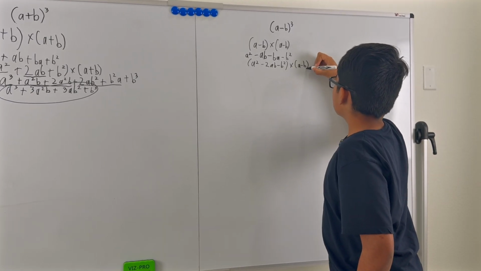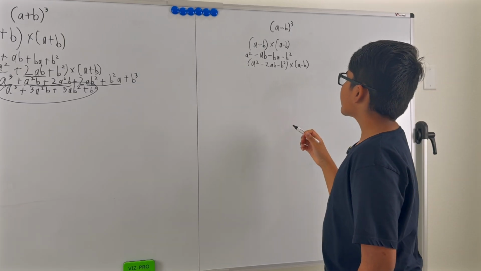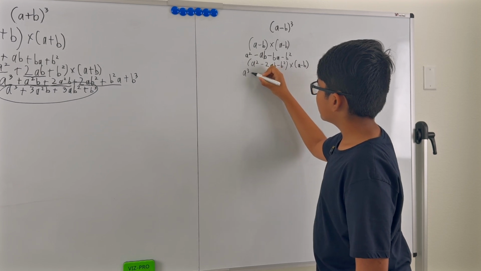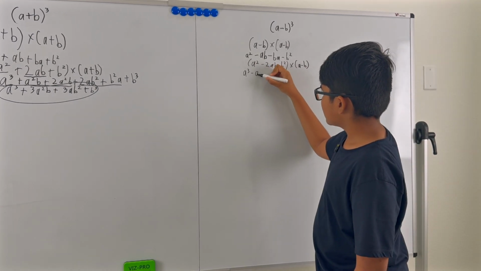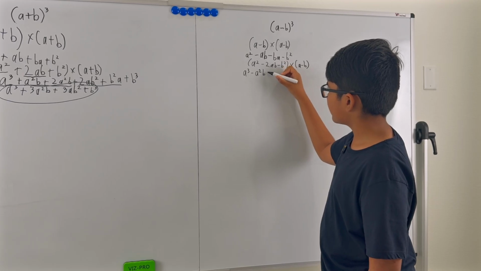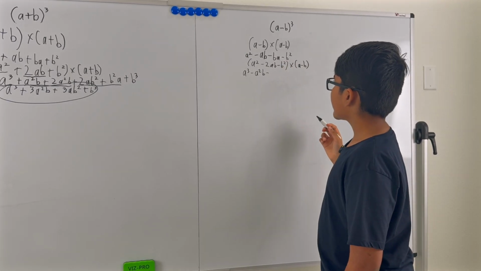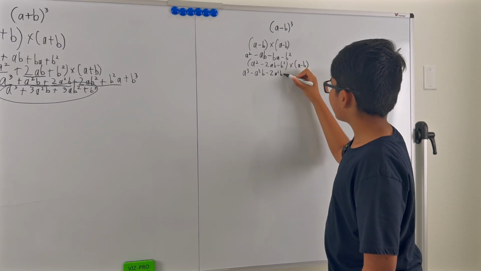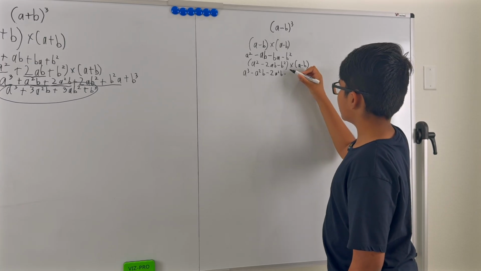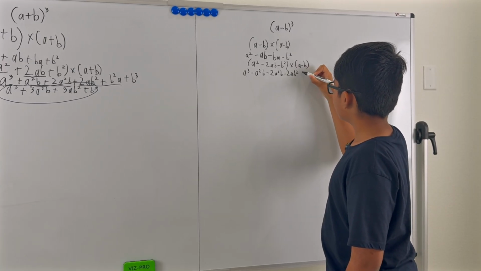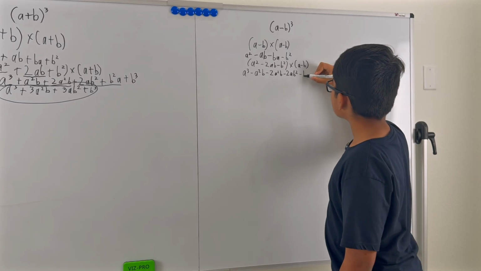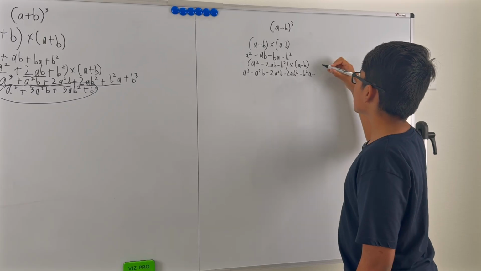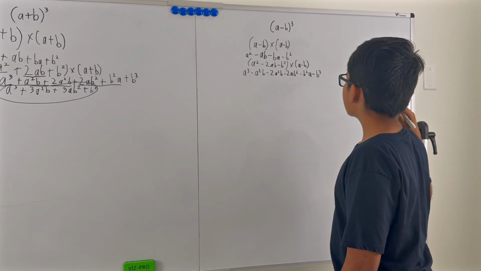And now we can add our third a minus b. Now, a squared times a is a cubed. A squared times b is a squared b, since unlike terms can't add or multiply. 2ab times a is 2a squared b. 2a squared b times b is 2ab squared. B squared times a, if you guessed b squared a, you're correct. And b squared times b is b cubed.